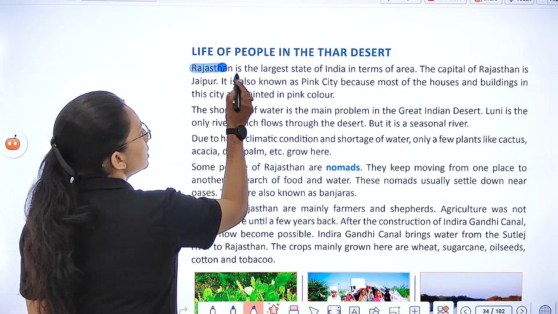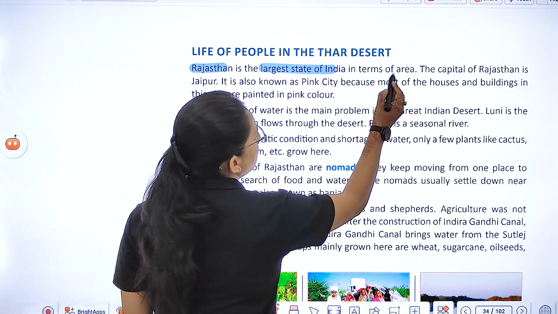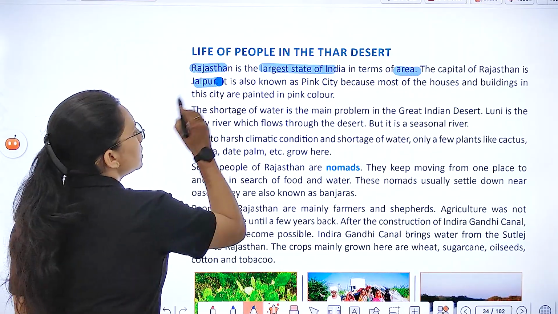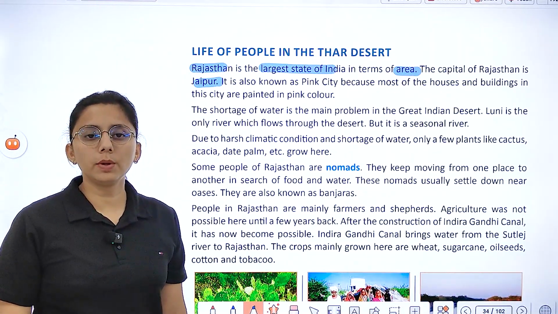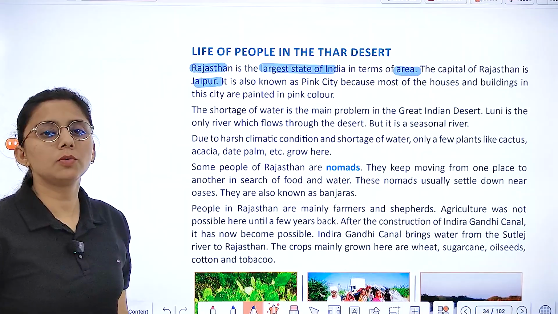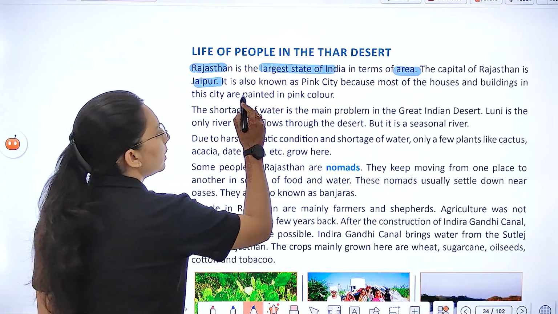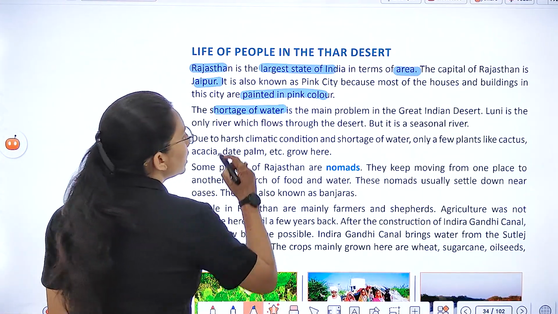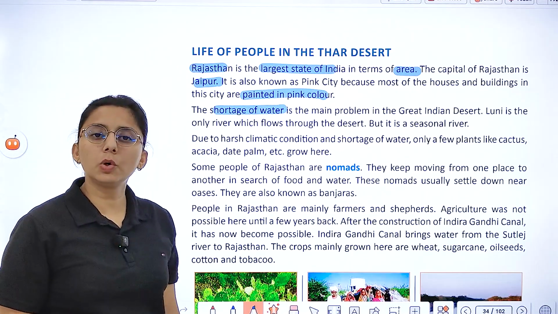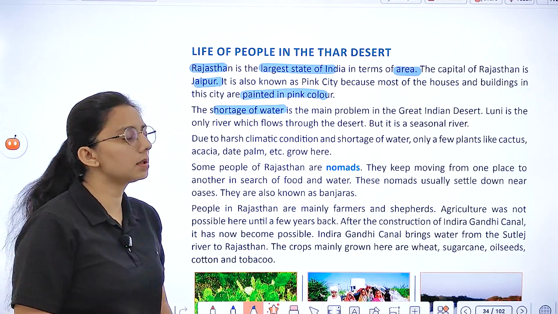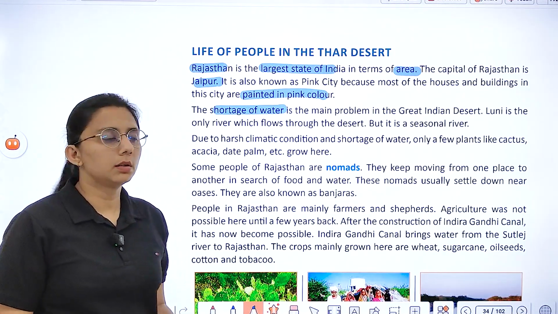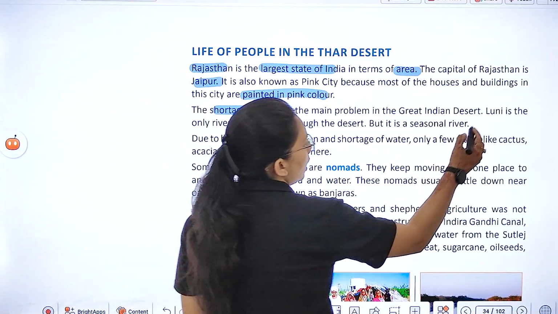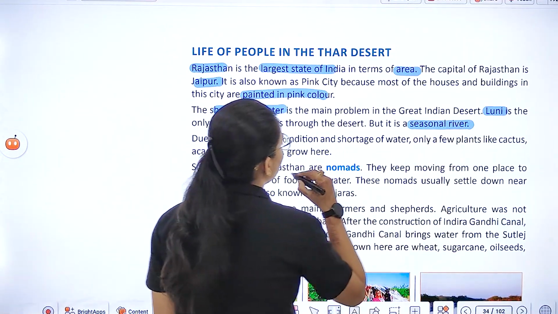Next is the life of the people of the Thar Desert. Rajasthan is the largest state of India in terms of area. Its capital is Jaipur, which is called the Pink City because most of the houses and buildings of the city are painted in pink color. Shortage of water is the main problem here. Luni is the only river that flows through the desert and it is a seasonal river. What type of river is Luni? It's a seasonal river.